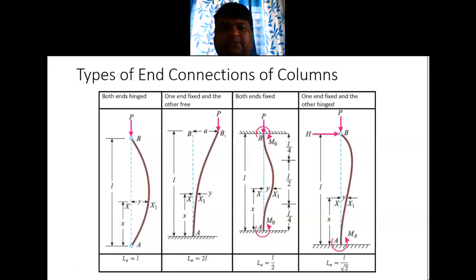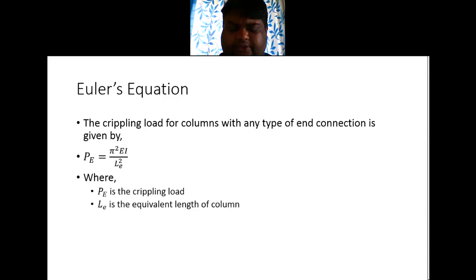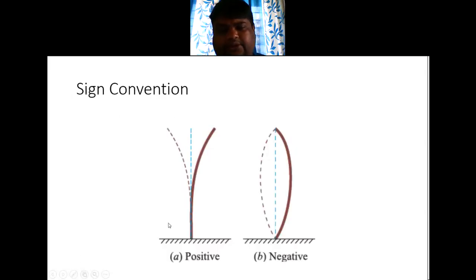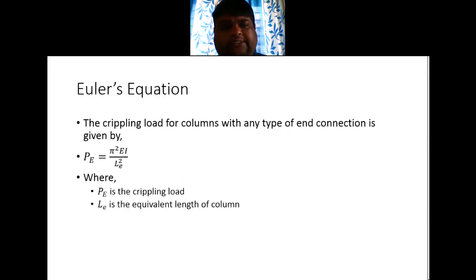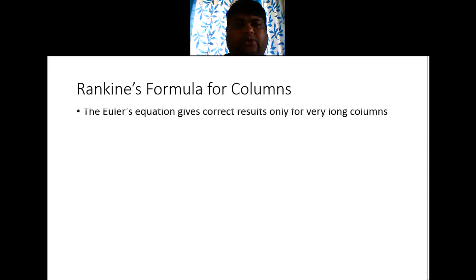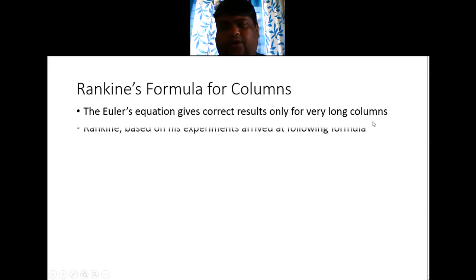Now, in this Euler equation, one of the assumptions that we have made is that the length of the column is very large compared to its cross-sectional dimensions. So it is seen that when you apply the Euler equation to a short column, Euler equation gives correct results only for very long columns.